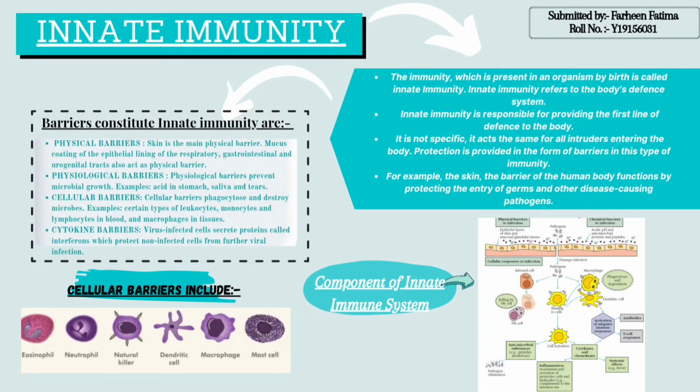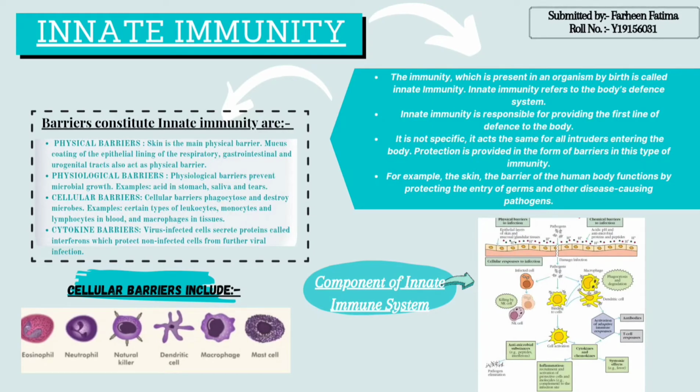causing pathogens. The barriers that constitute innate immunity are: first, physical barrier. Skin is the main physical barrier. Mucous coating of epithelial lining of respiratory, gastrointestinal, and urogenital tracts also act as physical barrier. Second, physiological barriers. Physiological barriers prevent microbial growth. For example, acid in our stomach kills all the microorganisms which we accidentally digest.